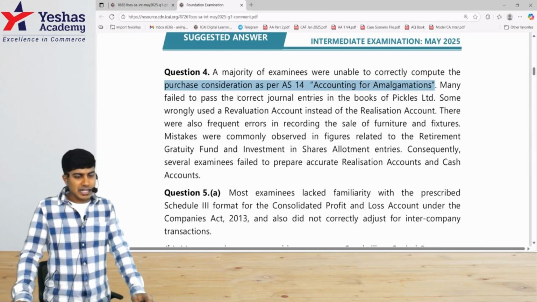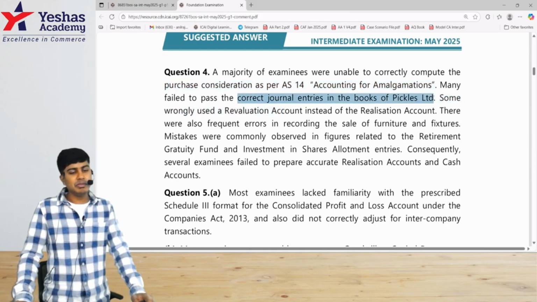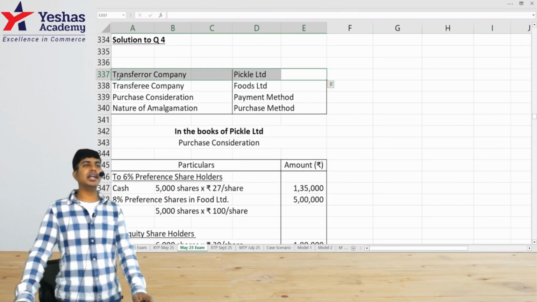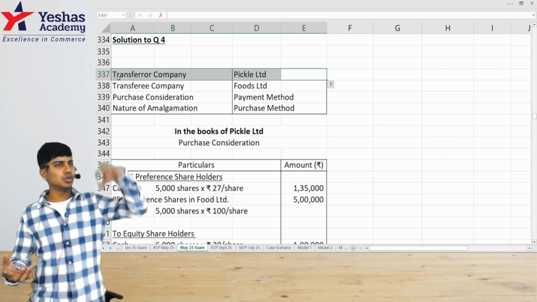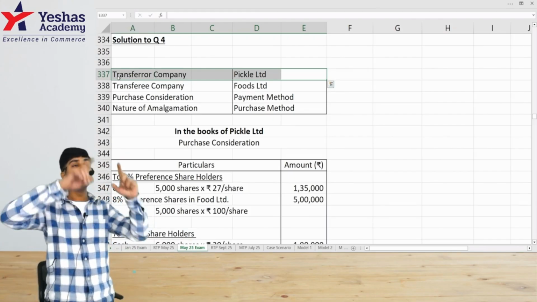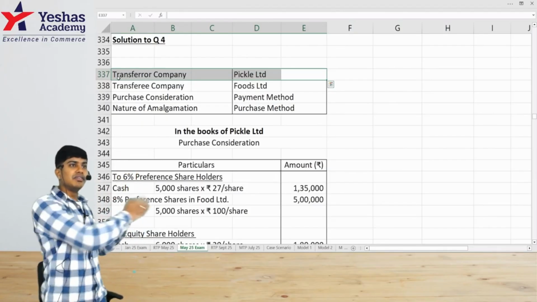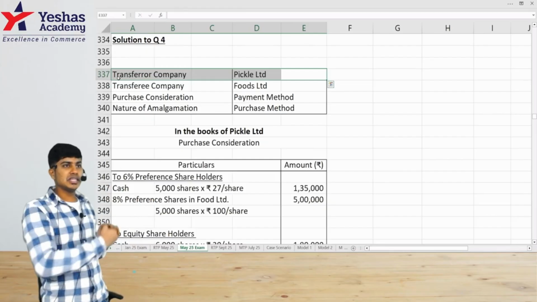Many failed to pass correct journal entries in the books of Pickles Limited. Pickles Limited was the transferor company, the company which is winding up. You had to transfer all the assets and all the liabilities to realization, whether taken over or not, at book value, close the books, give it to the transferee, then take PC from them.